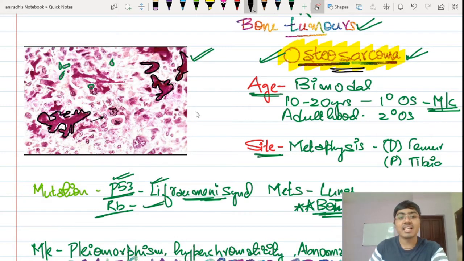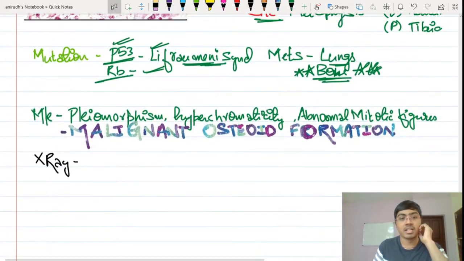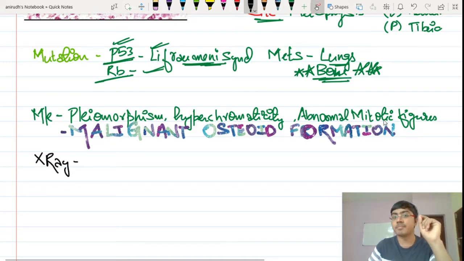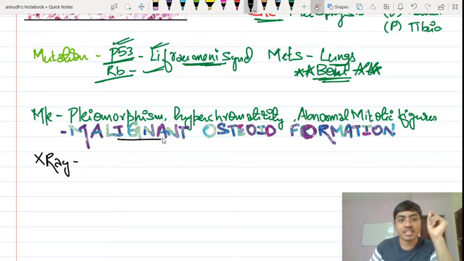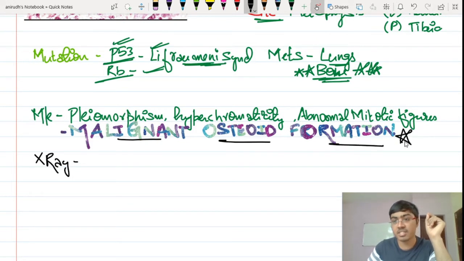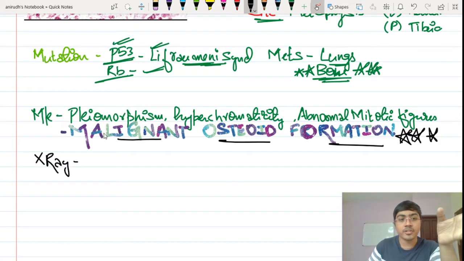Now we have a lace-like arrangement of the cells. These cells are highly atypical cells. Pleomorphism, atypical mitosis, everything can be seen over here. So there is pleomorphism, hyperchromaticity, abnormal mitotic figures. Those abnormal mitotic figures can be seen in that particular image. And there is malignant osteoid formation. This is the most classical feature. So if you are writing an answer in one word or two words, then you will definitely have to write this particular sentence because this is the most characteristic diagnostic finding.